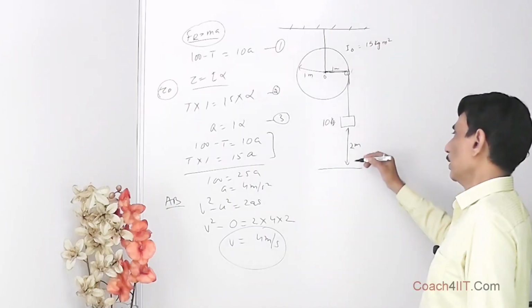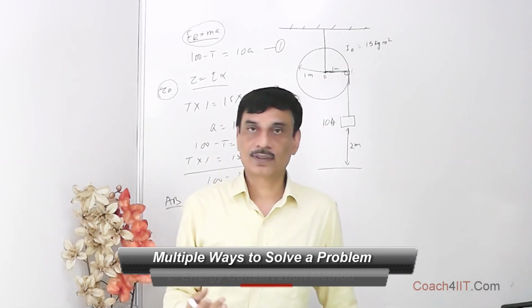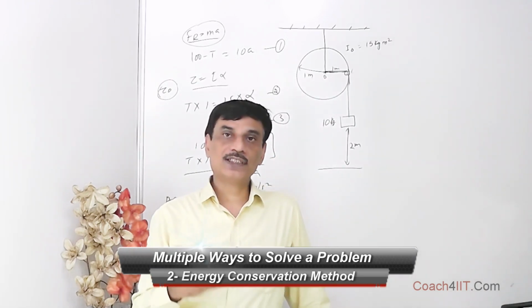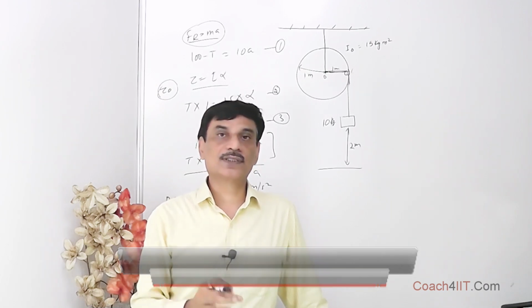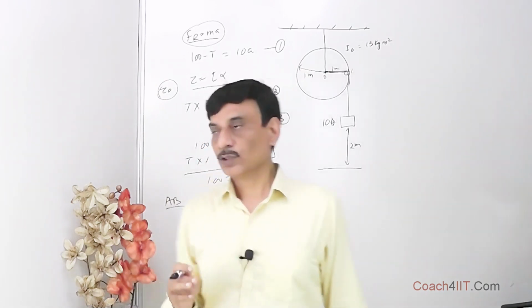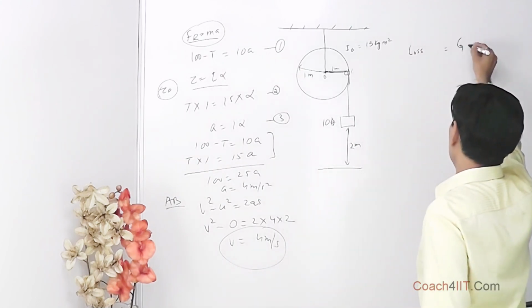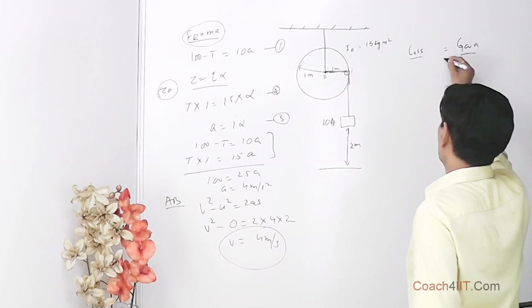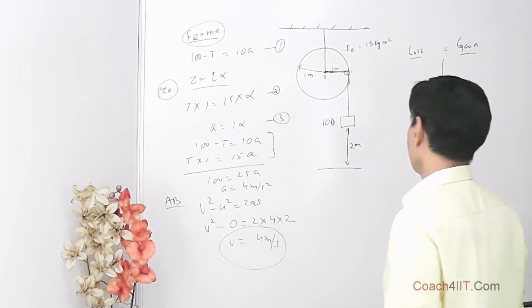When this goes from here to here, then obviously there are going to be some losses, there are going to be some gains. But there are no dissipative forces like friction, etc. So the total mechanical energy of the system will remain conserved. There are going to be some losses and some gains, as we had done earlier in our chapter work, energy and power, and then we have said losses equal gains if there are no dissipative forces.